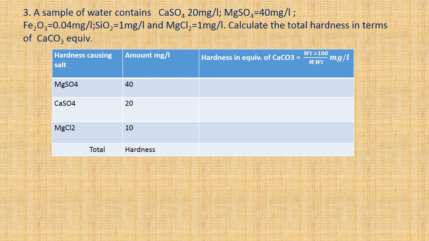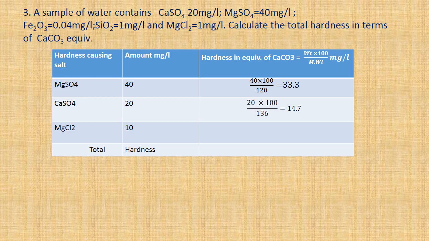What about iron oxide and silica? These do not cause any hardness, so they are not included in the calculation. The amounts per liter are 40, 20, and 10. Upon calculation, weight into 100 by molecular weight. So 40 into 100 by 120, since the magnesium sulfate molecular weight is 120, which on calculation gives 33.3 milligram per liter.